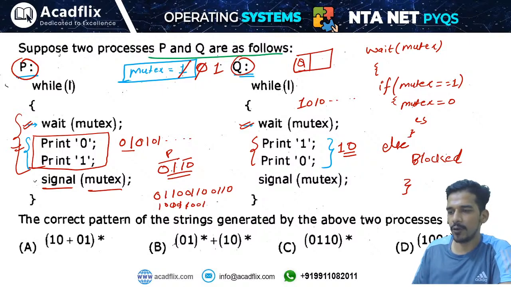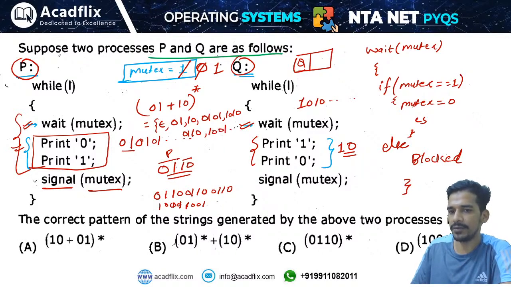That means it can print all the strings of (0 1 + 1 0)*. That star means either you get null, nothing printed, or you get 0 1, or 1 0, or 0 1 0 1, or 1 0 1 0, or you can combine these two also. 0 1 1 0 can be printed, 1 0 0 1 can also be printed. That means the answer will be option A.